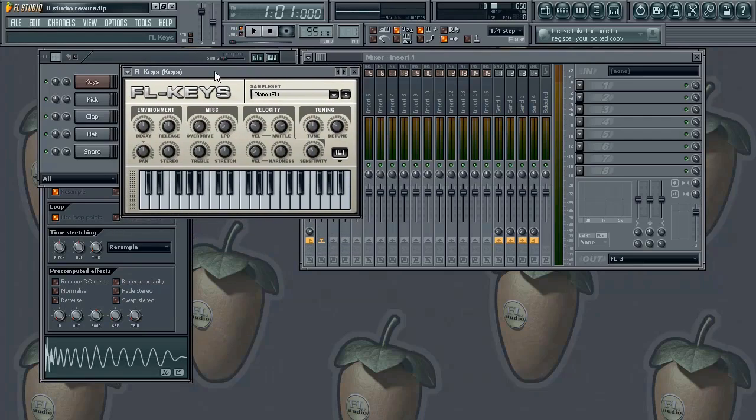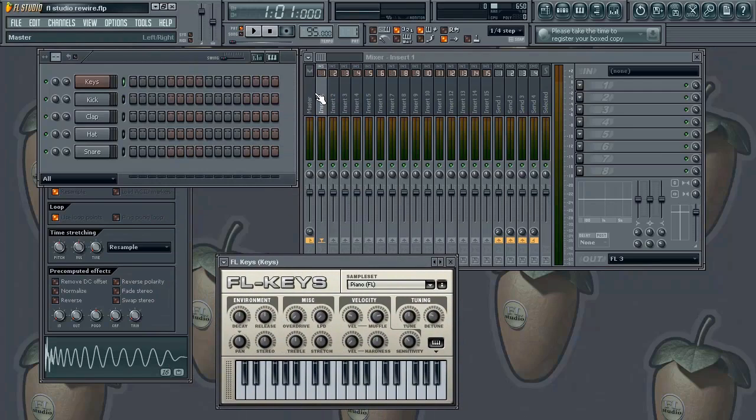Okay, so on channel 1 in FL Studio, we loaded up FL Keys. And this is going to be coming out through channel 3 in Pro Tools. And then our master channel in FL Studio is coming out through FL1. Okay, so let's go back to Pro Tools.